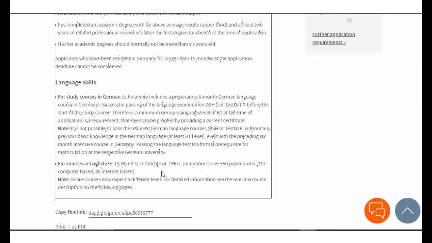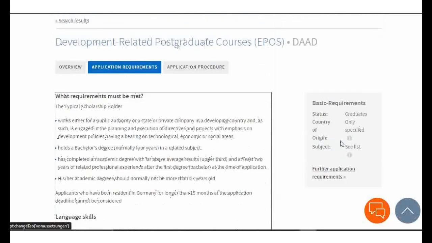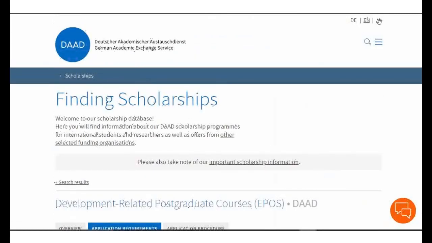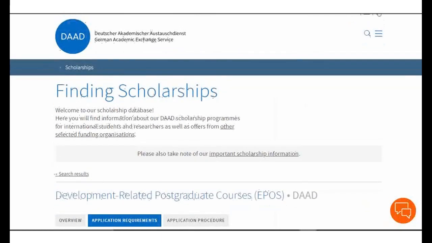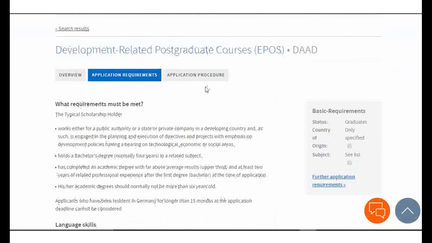Some courses may expect a different level. For detailed information, see the relevant courses and the description here. So this is a link. I will provide it. There's a PDF and there's a printable file as well, so take note of that. So here we have requirements, we have application procedures. When we click on these, it takes us somewhere else like this. All these things are accessible, but for the meantime we just have to proceed to the procedures here.